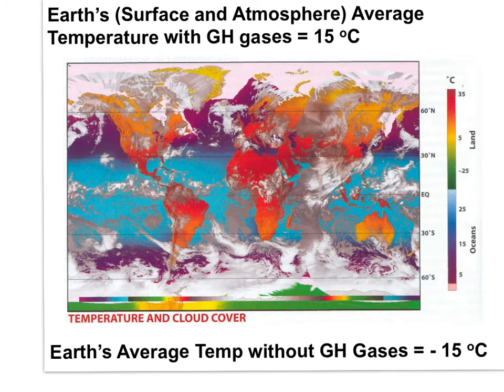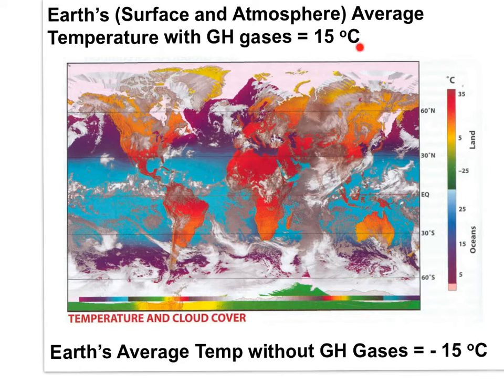The Earth's average temperature is 15 degrees C. The Earth is warm due to the greenhouse gases. Without the greenhouse gases, the Earth would be an inhospitable negative 15 degrees C. The greenhouse gases are important. They play an important role in keeping the Earth warm.